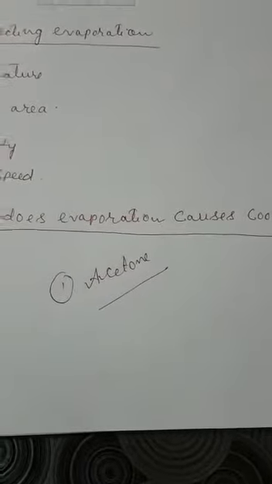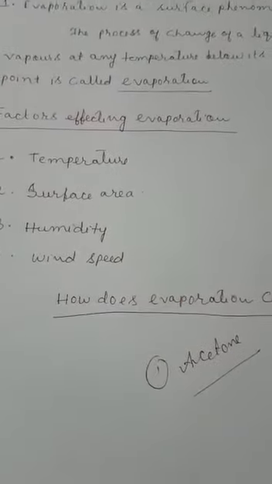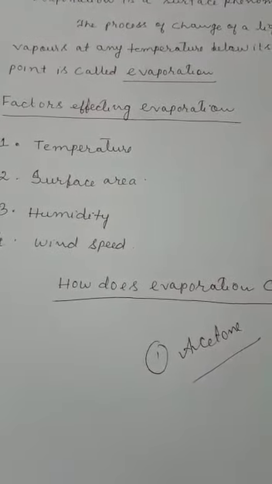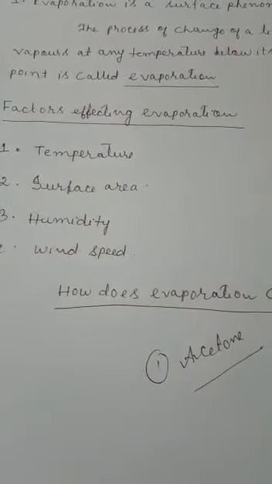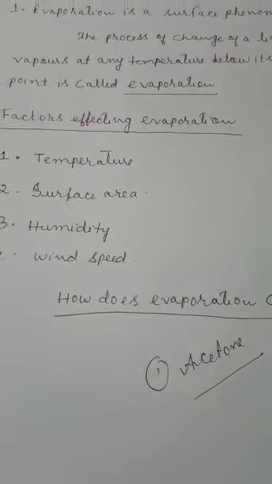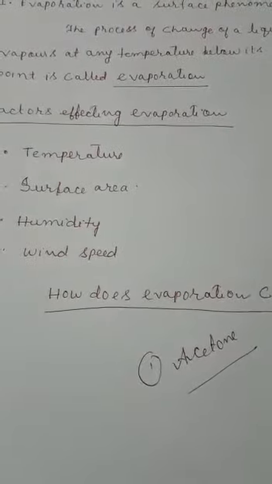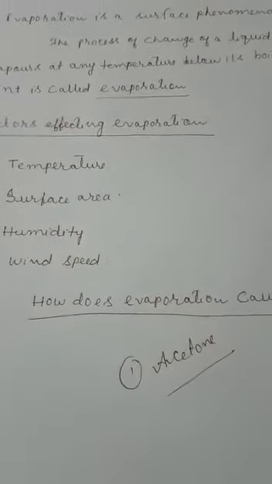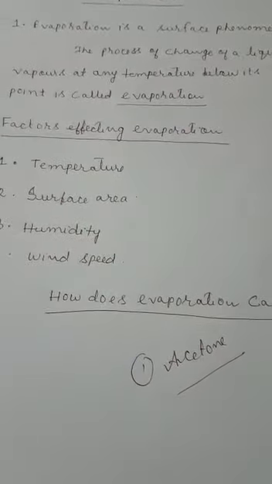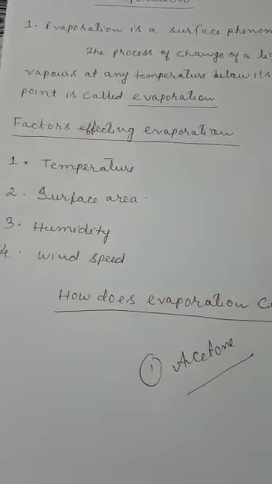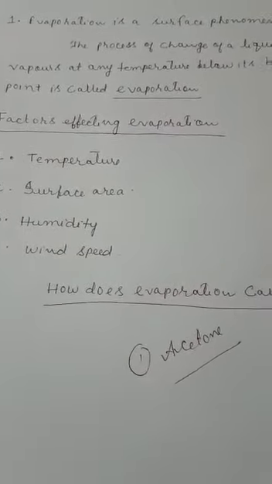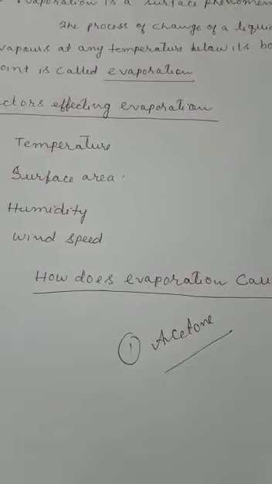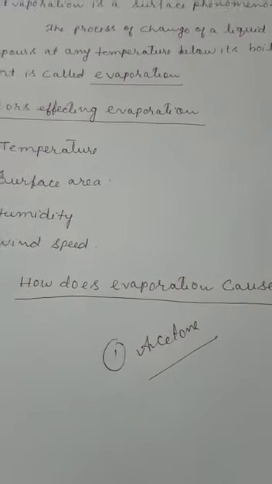Another example is we wear cotton clothes in summer, right? Why do we wear them? Because cotton clothes have certain pores. When we wear them, obviously we sweat more in summer days. So cotton clothes having the pores will absorb the water, that is the sweat from our body, and when it comes to the atmosphere, what will happen? Evaporation will take place. And how will evaporation take place? It will absorb heat energy from our body, and then sweat will get converted to the vapor state. Because of this, since our body is the immediate surrounding, we will feel cold. Am I clear to you? Please go through the examples very nicely once again.